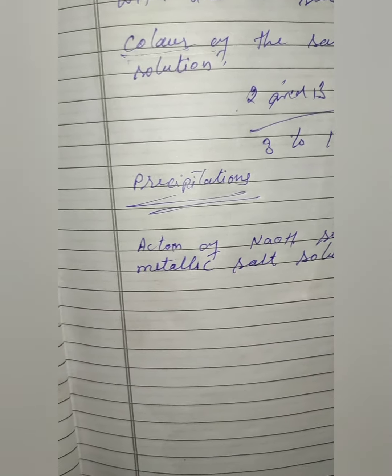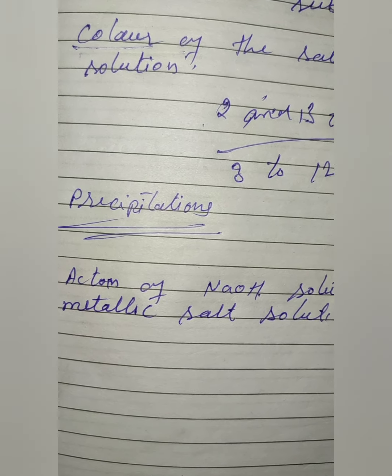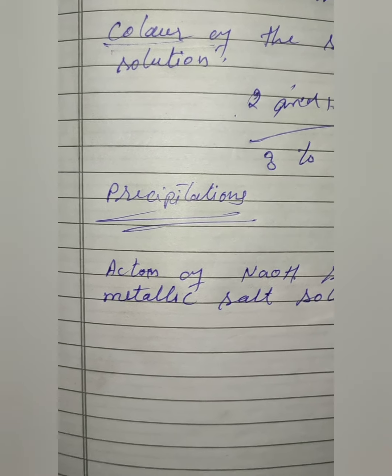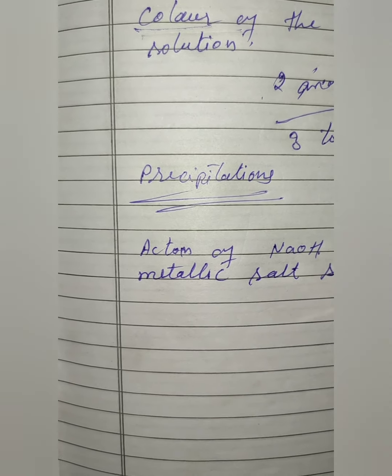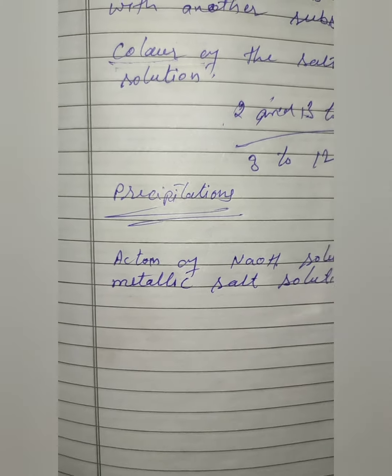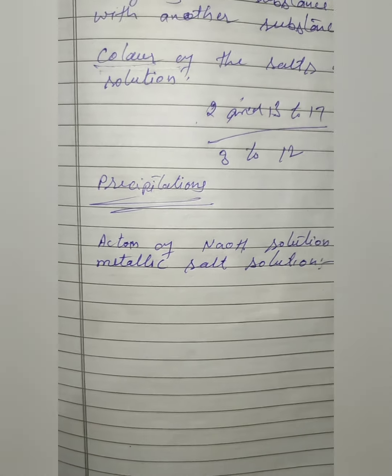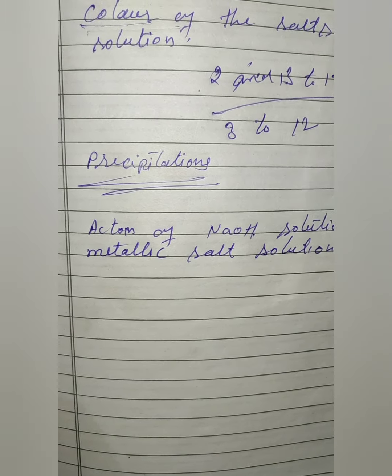Sodium hydroxide, meaning caustic soda solution, is added drop by drop to the solution of salts. The metal hydroxide formed gets precipitated. The color of the precipitate identifies the metal, and some precipitated metallic hydroxides dissolve in excess of sodium hydroxide. I will give some examples.